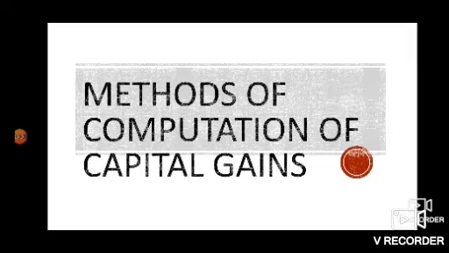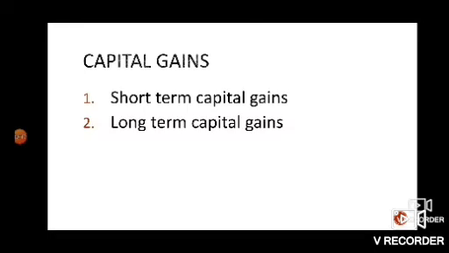Hello everyone. This is the fourth lecture on the subject Income Tax 2 for BCom 6th semester. In today's class, we are going to learn methods of computation of capital gains. The methods of computation of capital gain are classified into two: one is short-term capital gains and second is long-term capital gains.